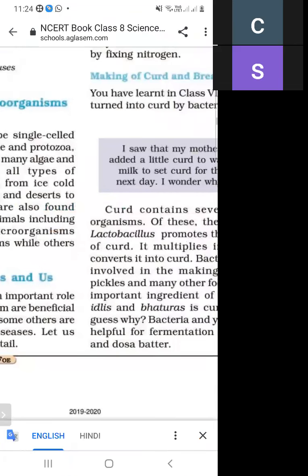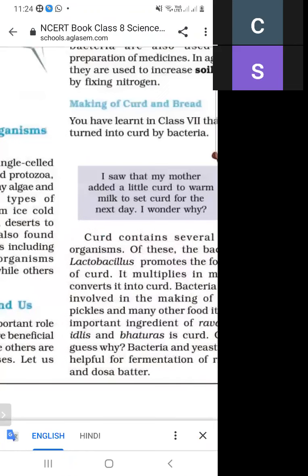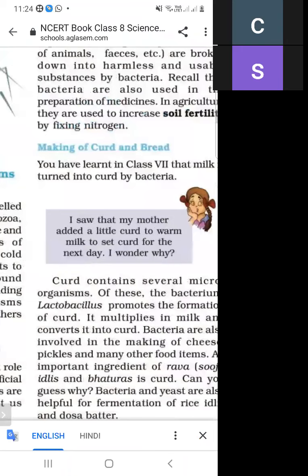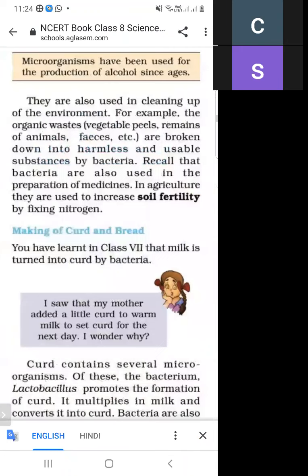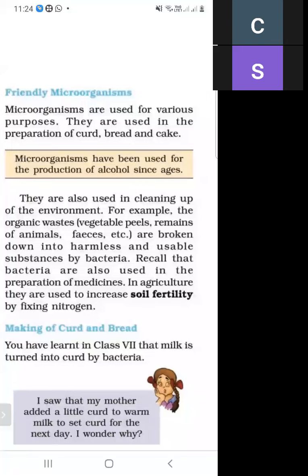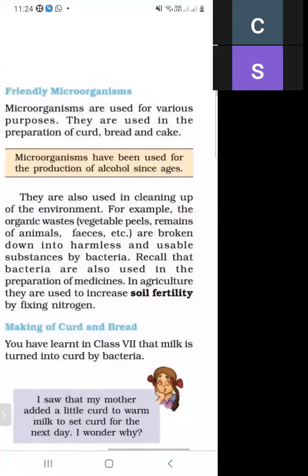The microorganisms that are helpful for us are called friendly microorganisms.